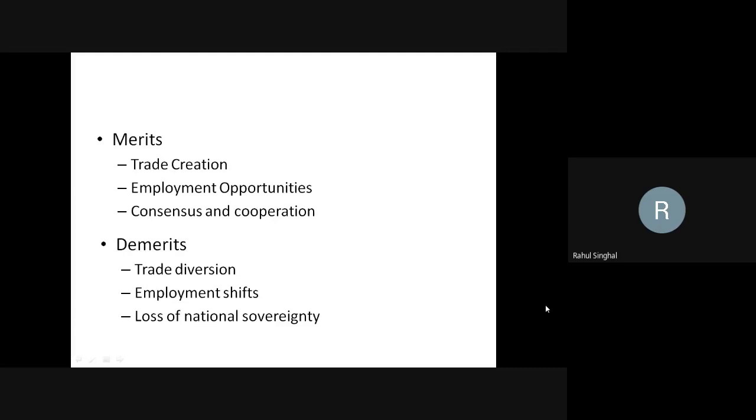Second is employment opportunities. Since the area of operation is expanded, one country can have market operations in another country, and through this, employment opportunities are generated in countries with unemployment issues. Suppose, through NAFTA, a company with a manufacturing unit in the US finds it beneficial to manufacture in Mexico, since labor cost in Mexico is cheaper than in the US. The US company will establish its manufacturing unit in Mexico.